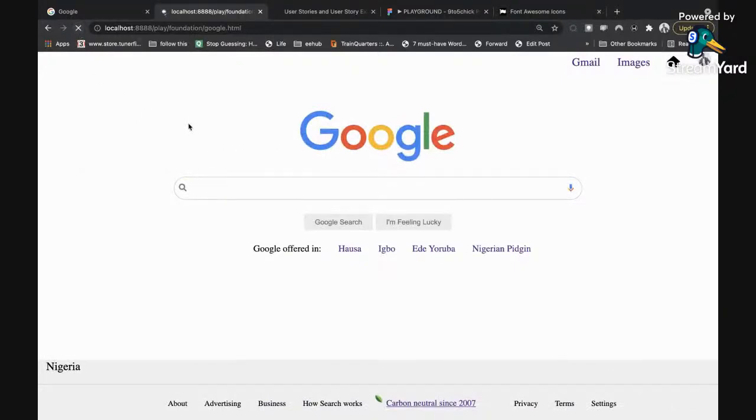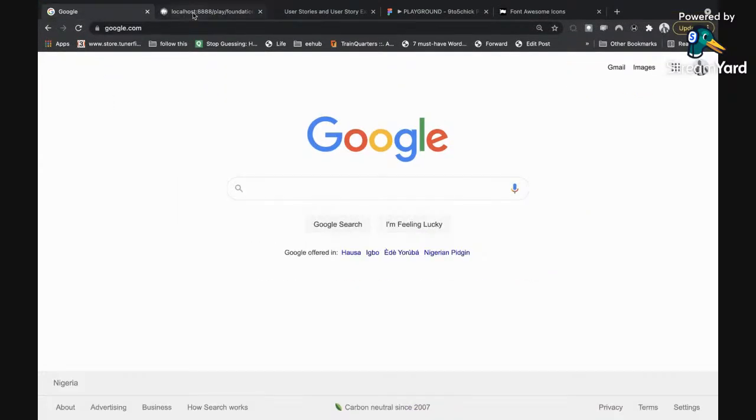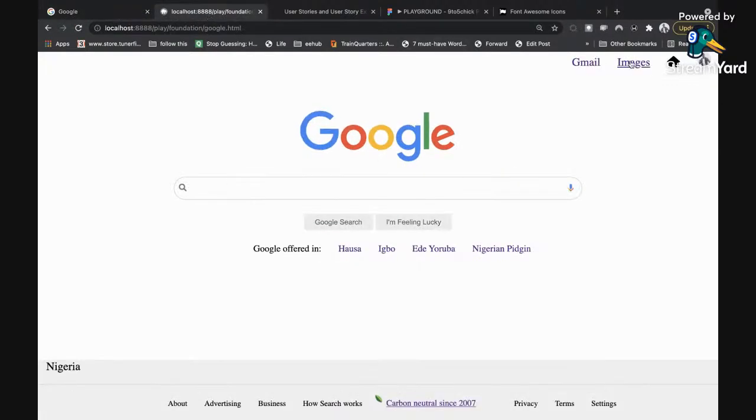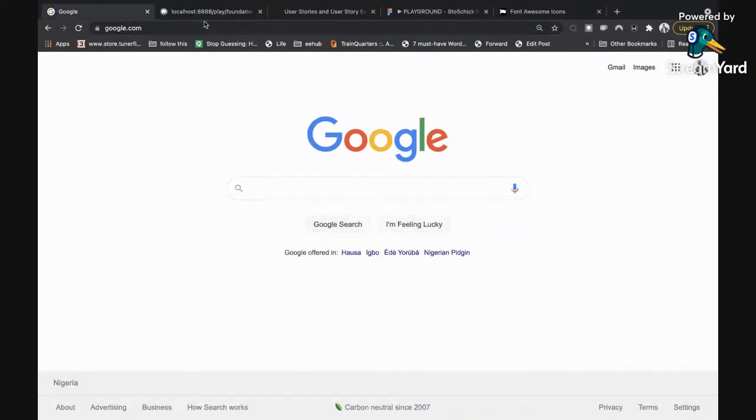This is our Google search page. This is the original version. This is our version. A bit of cleanup will make it look exactly like the original. Reduce the font size right here. Put some padding on the top right here, and then you can do some more to make it more exact. Maybe there's a padding right up here. You can do all of that.